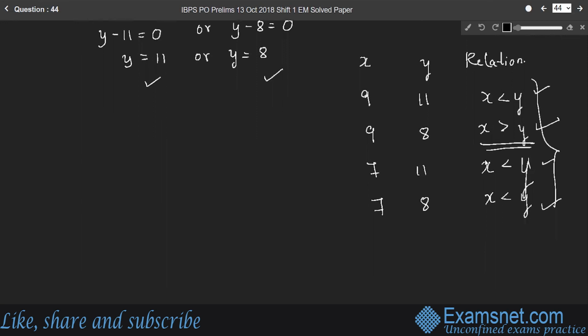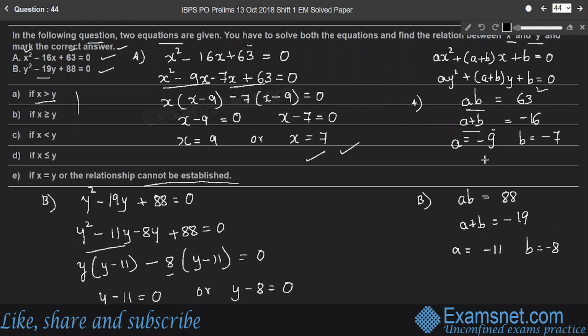In the remaining cases, x is less than y. So we also cannot conclude x is greater than or equal to y. In the third option, x is less than y, so we cannot conclude that either. And the fourth option is also wrong. Therefore, the relationship cannot be established is the right answer.